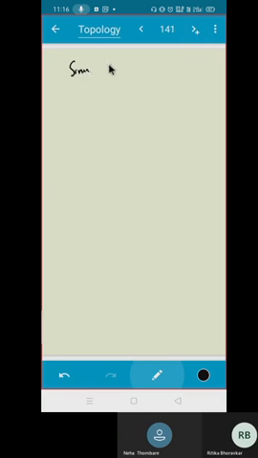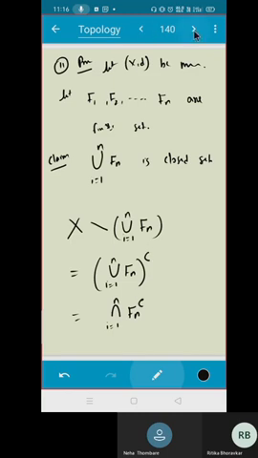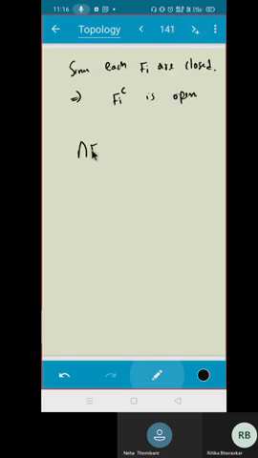Since each Fi is closed, correct? What do you mean by closed? It implies Fi complement is open, correct? Because this is the definition. A definition is always if and only if. Is that clear? That means this guy, the intersection of Fi complement. Sorry, I should write Fi complement. I'm sorry for that, I was writing Fn.